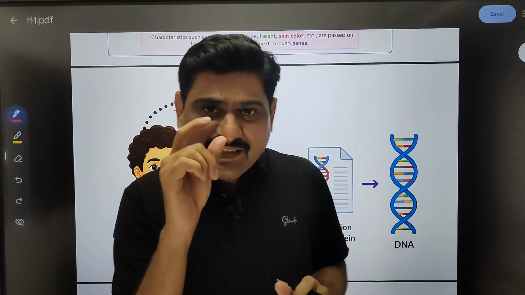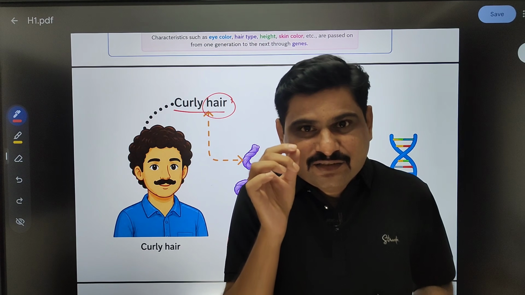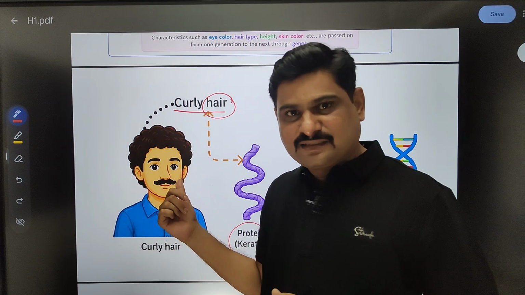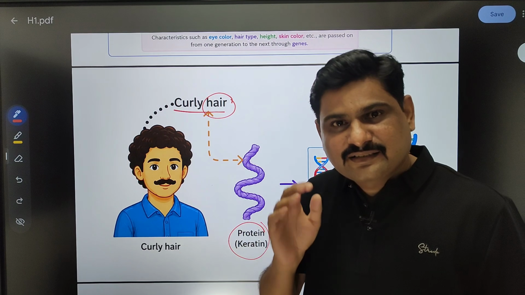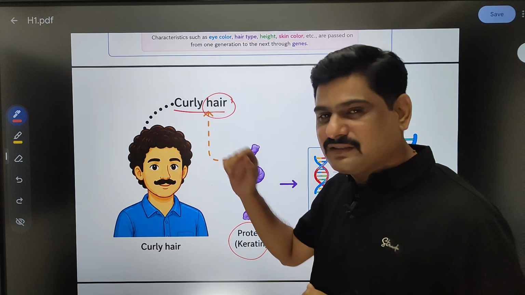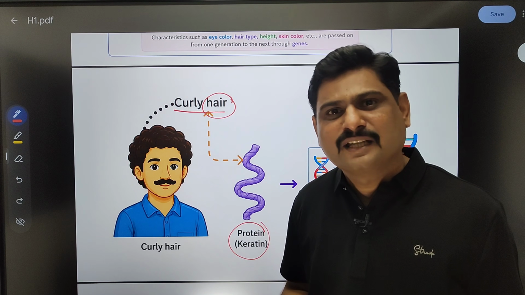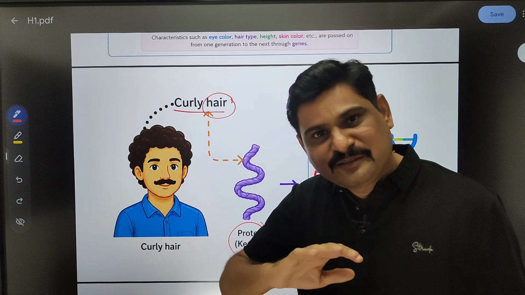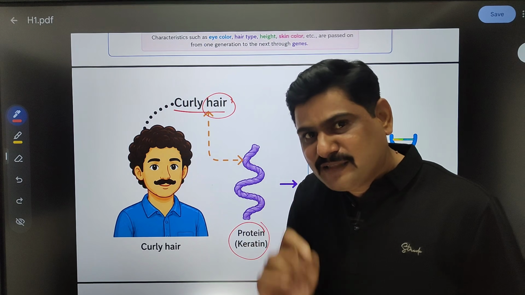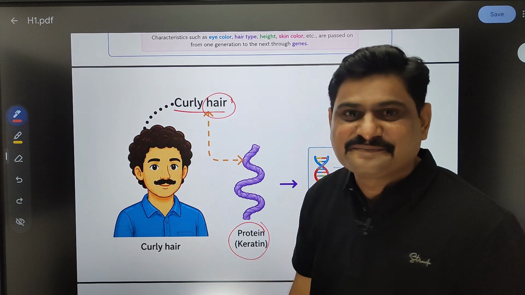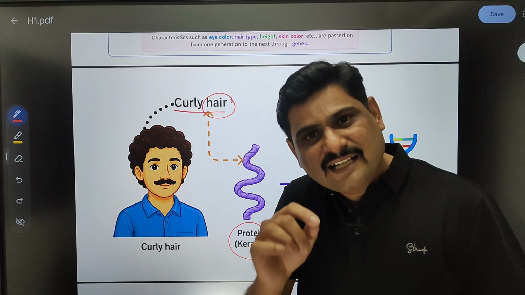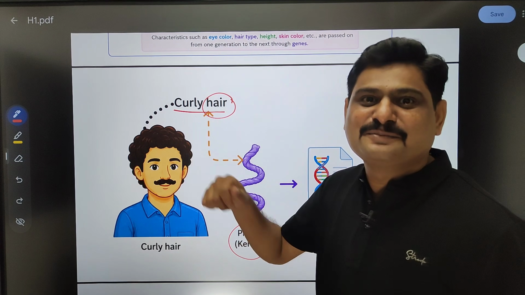Now suppose this person removed all the hair and allowed it to grow once again, will straight hair come out? Impossible. However many times he removes all the hair and lets it grow again, every time he will get curly hair. Why, sir? Because that kind of information is present in this person.